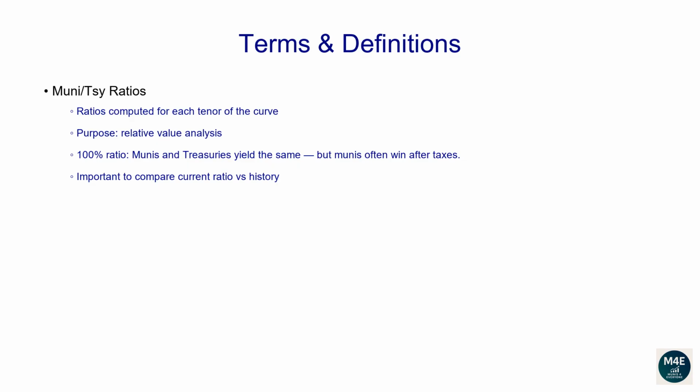In general, if the ratio is below 100%, one may think Munis are rich compared to Treasuries. In reality, we should always wonder, how does the current ratio look compared to its own history? What's the average ratio over the past year? Let's make an example. You will notice from the data that usually the 1-year ratio tends to be between 60% and 65%. Hence, if the current 1-year ratio is, for example, 70%, even if this value is less than 100%, the current value would still be quite high compared to its historical average. For this reason, one may conclude 1-year Muni bonds are currently trading cheap.